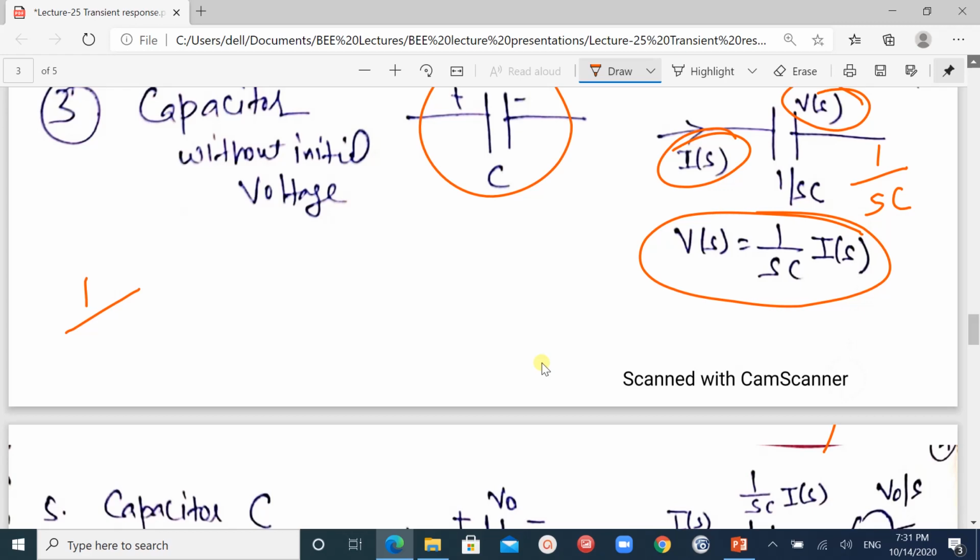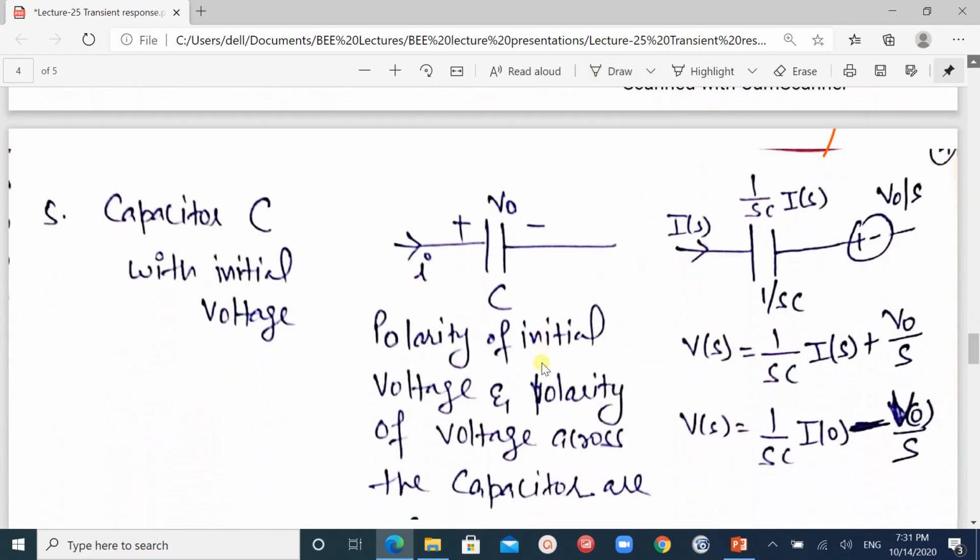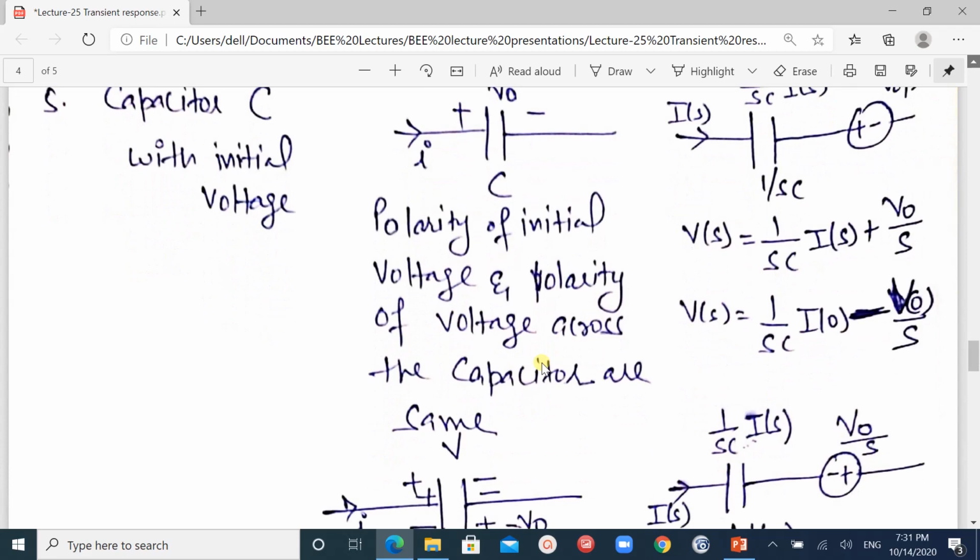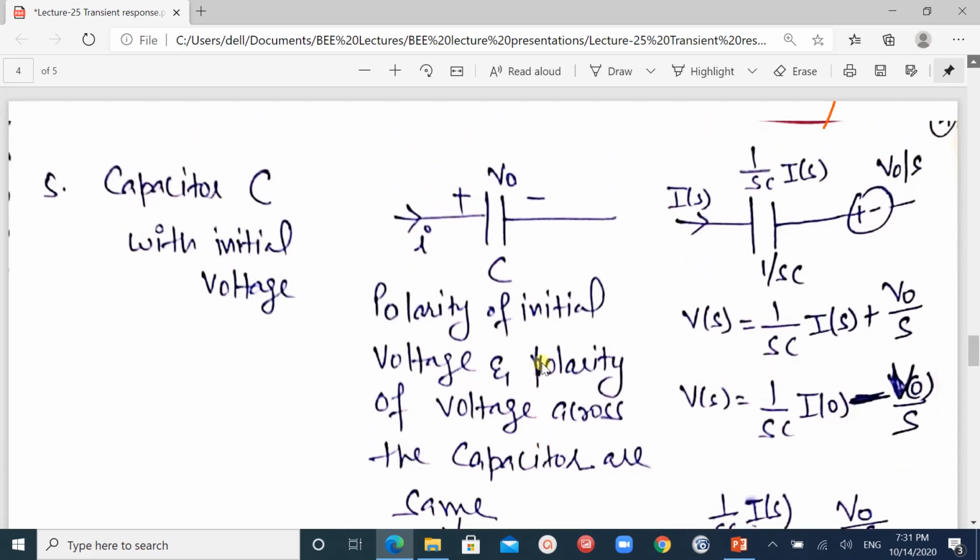Then next, when we have an initial voltage, and the polarity of the initial voltage and the polarity of the voltage across the capacitor are the same, meaning both are in the same plus and minus directions.